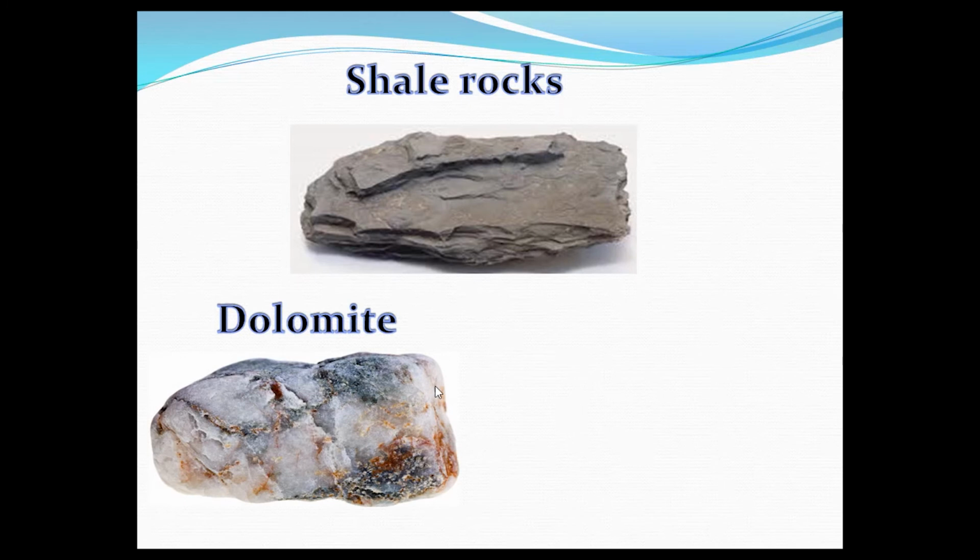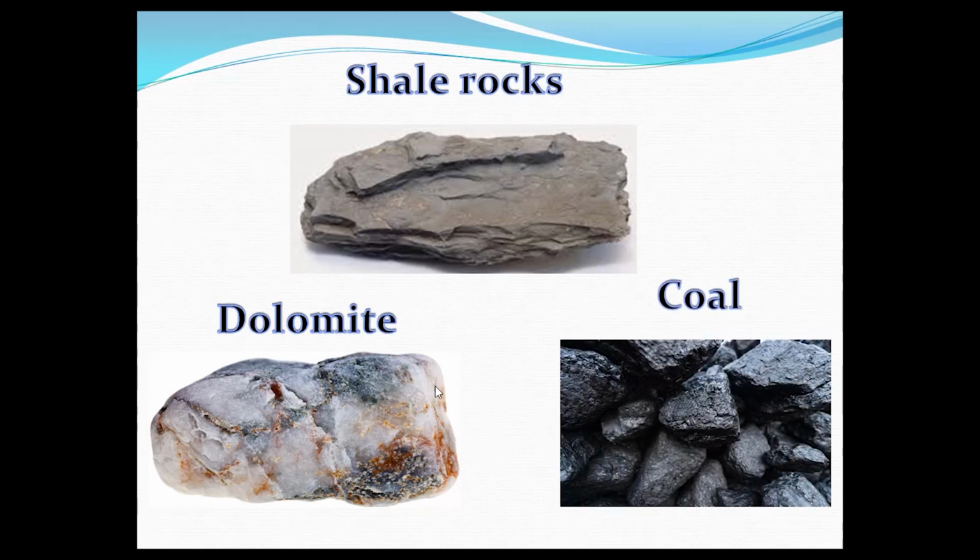Dolomite. Dolomite rock consists mainly of calcium carbonate and magnesium carbonate. It is usually white or colorless. Coal. Coal is black in color. It is formed by the conversion of dead trees and other plant matter.